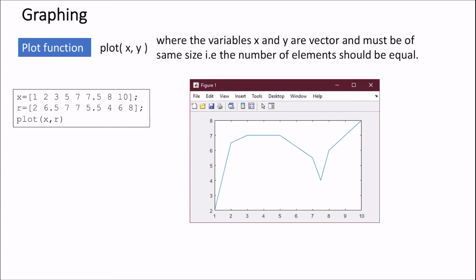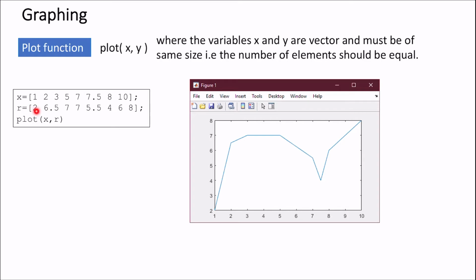Here is another example. Here is how we will use plot and how differently we can use plot. Here x and y are vectors and must be the same size. That is, the number of elements in each must be equal. See, x has 1, 2, 3, 5, 7, 7.5, 8, 10.